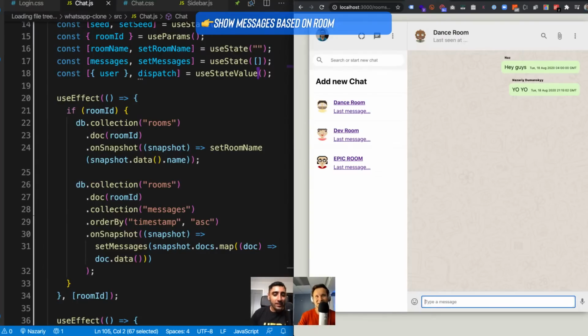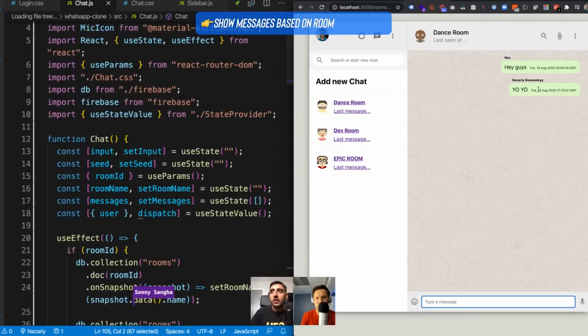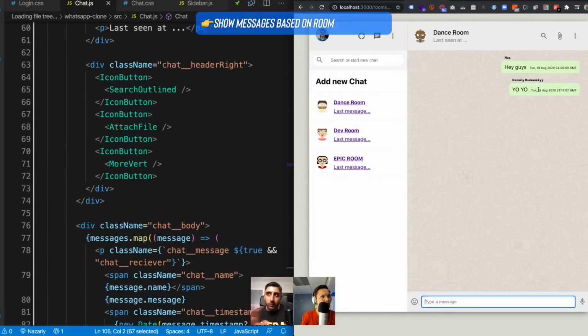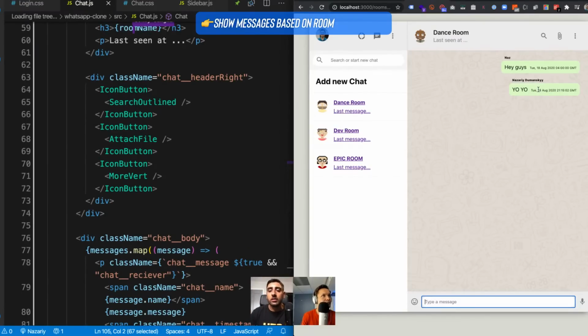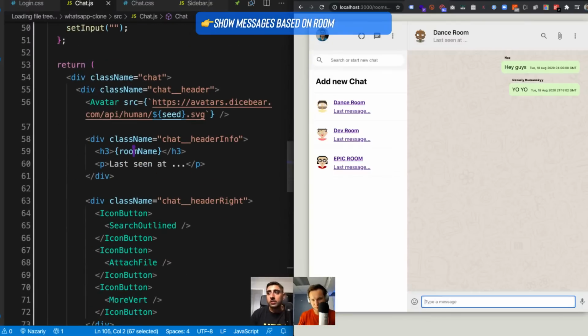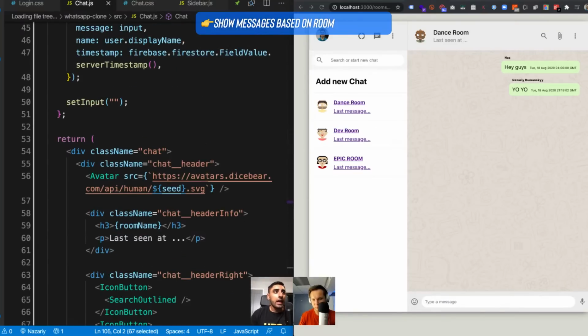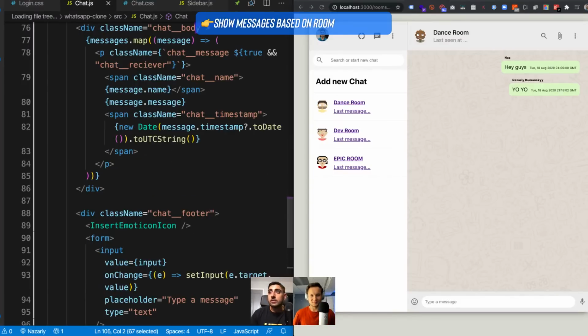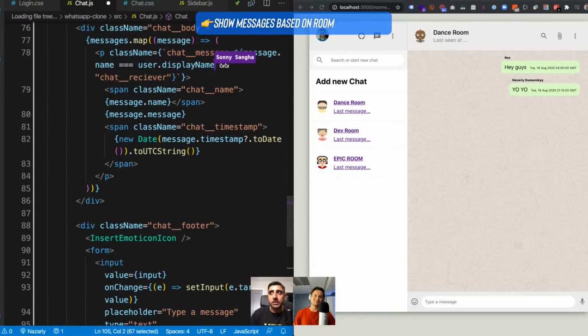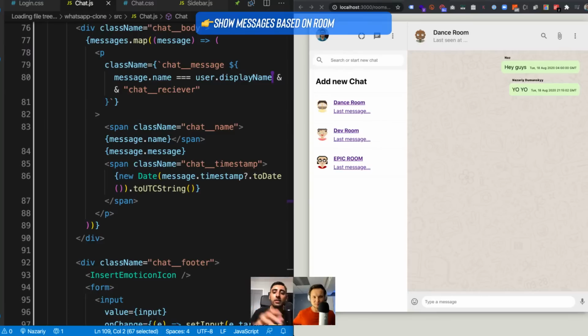Nice. Now we want to make a tweak here, right? We want it to only show up as green for the message that you wrote. So this is actually a pretty good use case. Let's assume that the first one you added was from Nas, who is actually technically different to Nazari Demansky, right? Yes. So in terms of what the computer knows, that's going to be the difference here. So what we can do is use that as our test case, and remember where we had that true condition, right? Now what we can say is, when the message name is equal to the user's display name, because as it's pushed in programmatically, there's always going to be that correct user's display name.